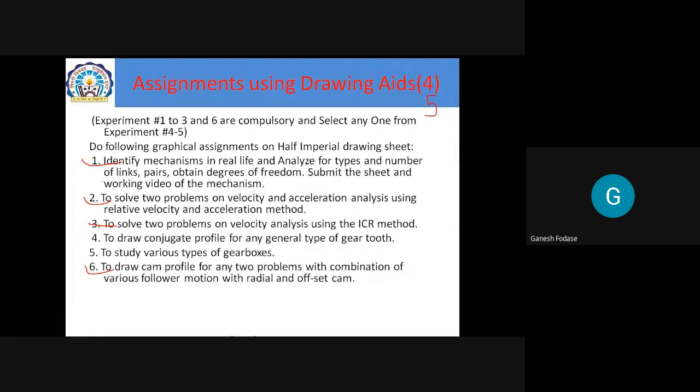It is related to the first mechanism part we are discussing. Then to solve 2 problems on velocity and acceleration by using relative velocity and acceleration method and by using ICR. So these 2 are nothing but velocity and acceleration analysis using graphical methods. These 2 and 3. The last one is to draw cam profile. So these 2, 3, 6, and 1 are all drawing sheets. Of course, the others are only assignments using drawing aids. And out of these 2, you have to perform any one: to draw conjugate profile or to study various types of gearboxes.